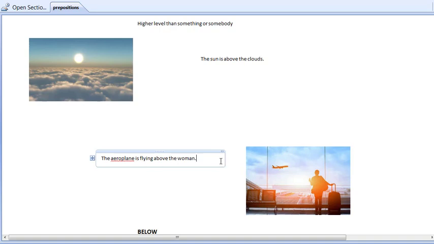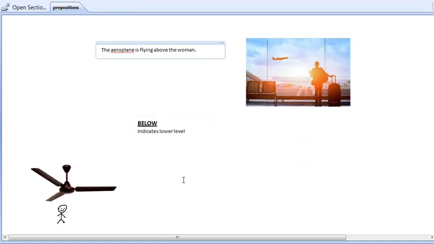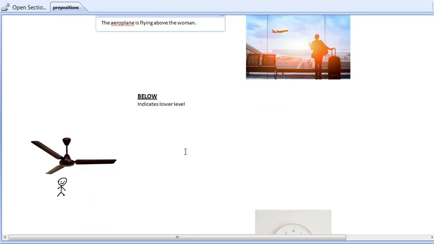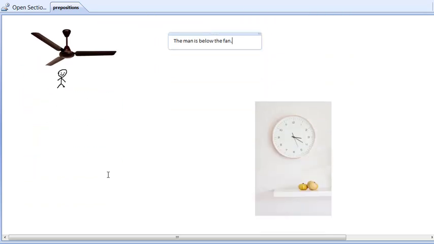Now the exact opposite of above is below. Below indicates a lower level. I did not have a good picture, so I doodled something. Here the small man is below the fan, the ceiling fan, right? So the man is on the floor, the fan is at a level higher than him. So we can say the man is below the fan.